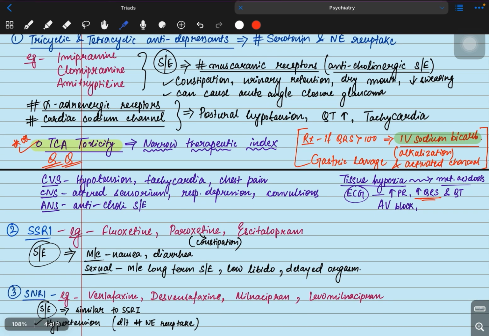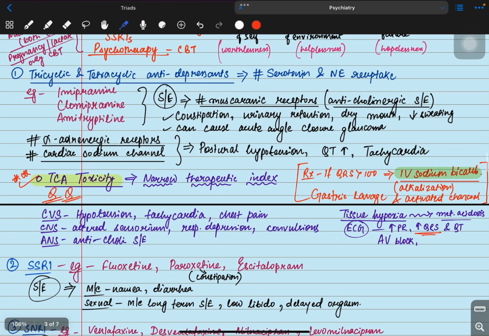It blocks the alpha adrenergic receptors. Also, it blocks cardiac sodium channels. So, what does it cause? It can cause postural hypotension, and due to blockage of cardiac sodium channels, it can cause QT prolongation. Also, it can cause tachycardia.